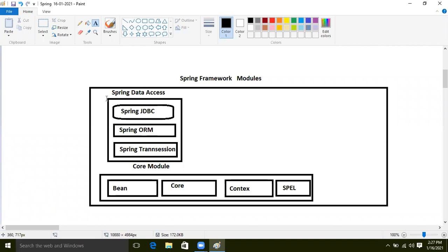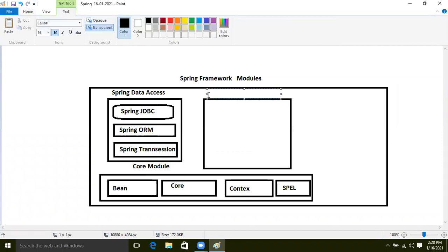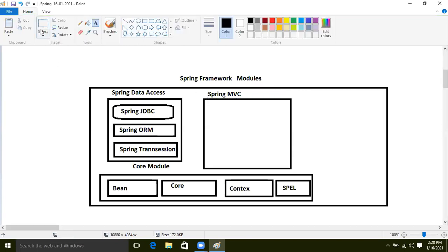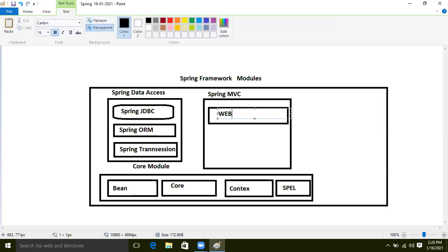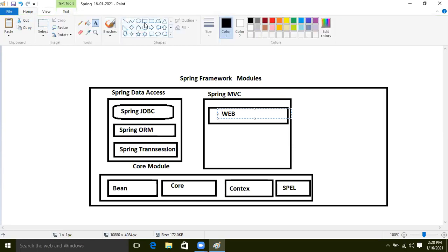So now again, we will discuss the Spring Web MVC module, as well as I will implement those things in Spring Boot also, people. After that, we will understand Spring MVC. In that, first we will understand how to develop a web application, meaning the web model. We will understand the web model in Spring, and then Spring Web MVC.